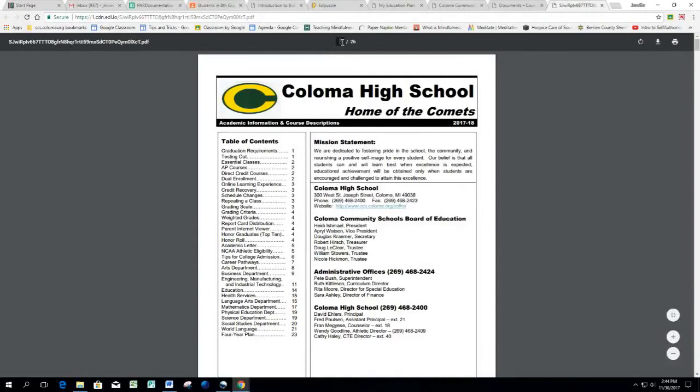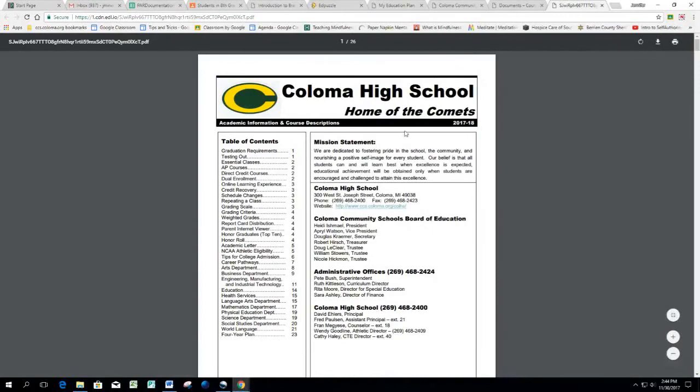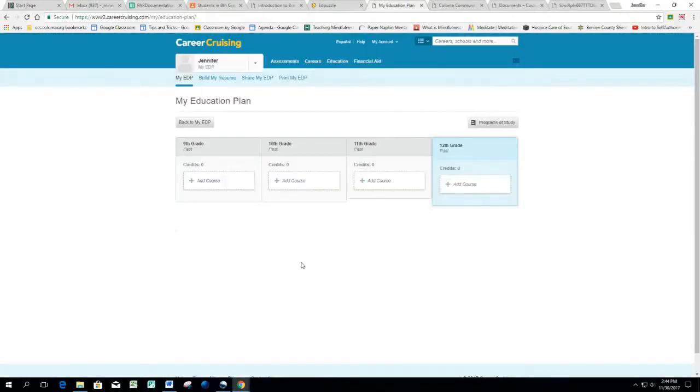So you're going to click on 1 here at the top. You're going to type in the page number that you want to go to, and it's going to take you there. So let's go back to the table of contents where we started. Okay, you're going to be moving back and forth between this document and your education plan and career cruising.